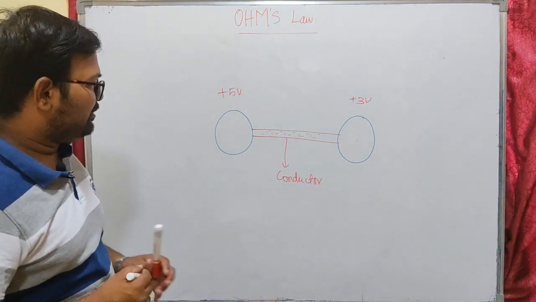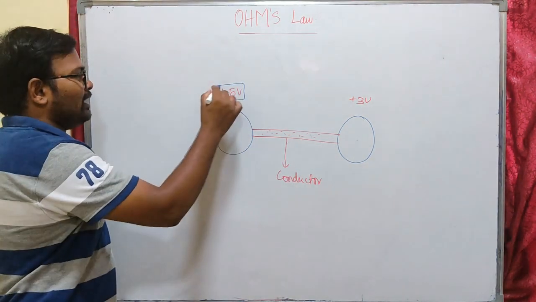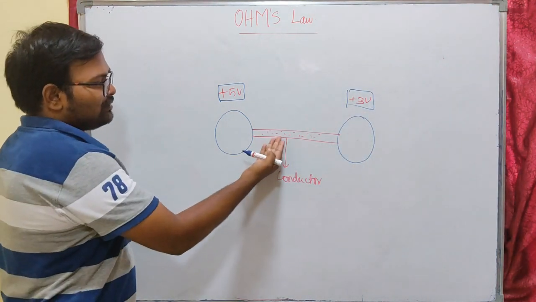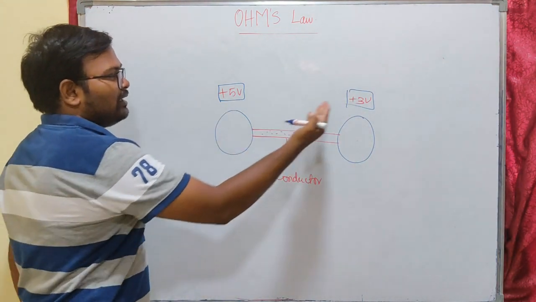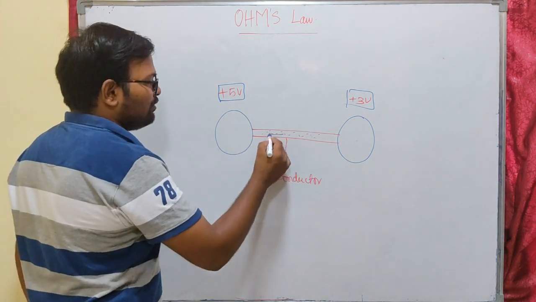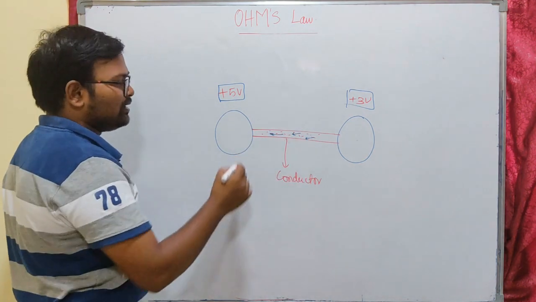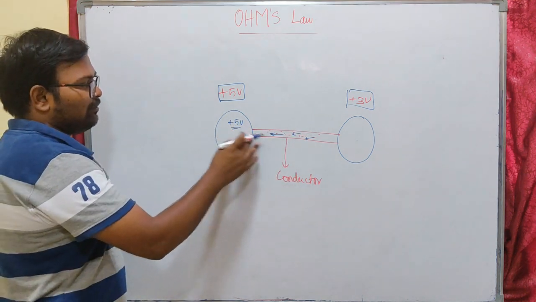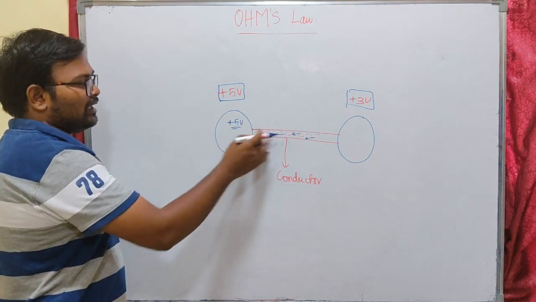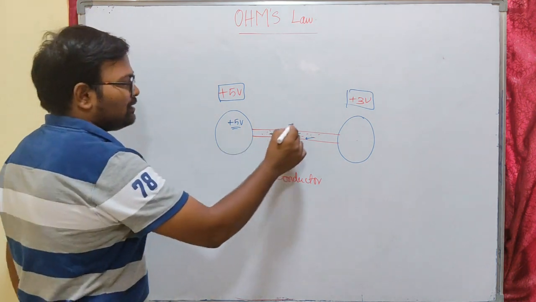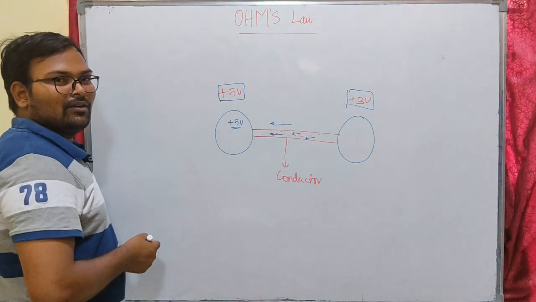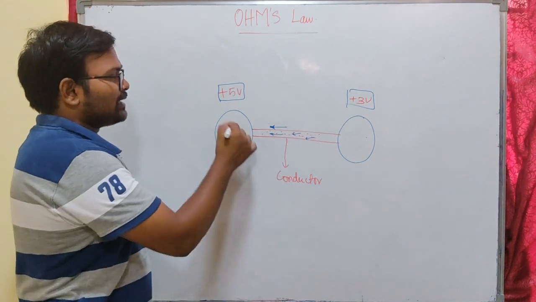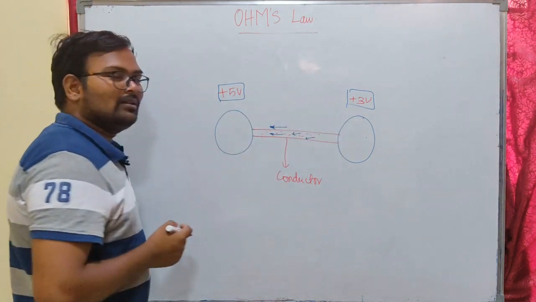Now what happens? Here you can see that this body has high potential compared to this body. That means the electrons in the conductor will be attracted by 5 volts compared to 3 volts. The charges will start to flow in this direction because it is positive and powerful compared to 3 volts. The high potential will attract electrons in the conductor. That means the electrons flow in this direction, because it has higher potential compared to 3 volts.